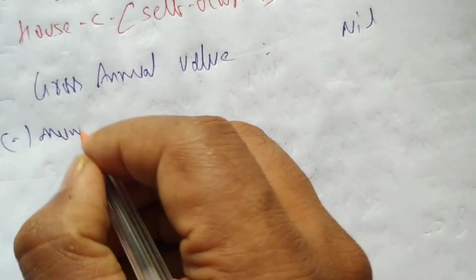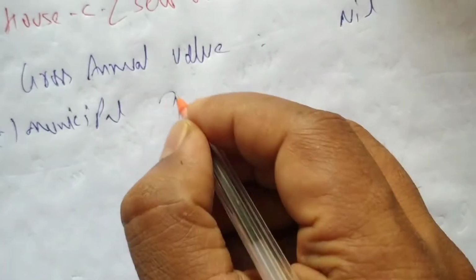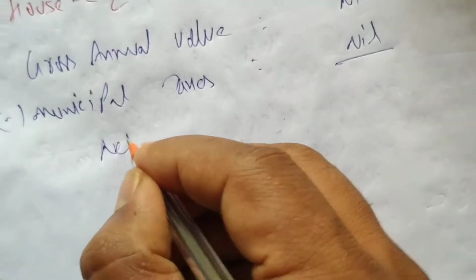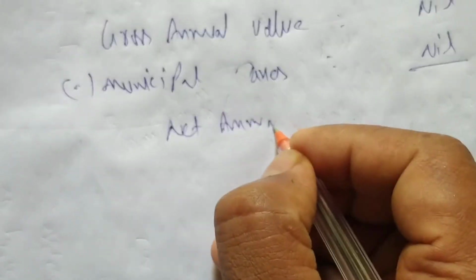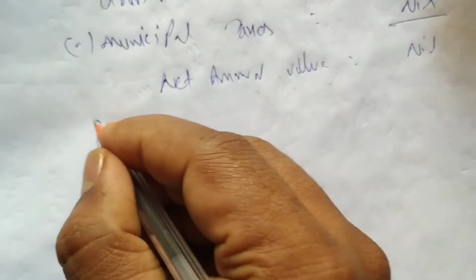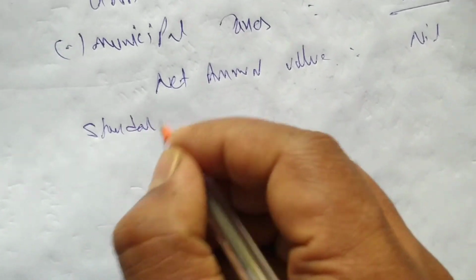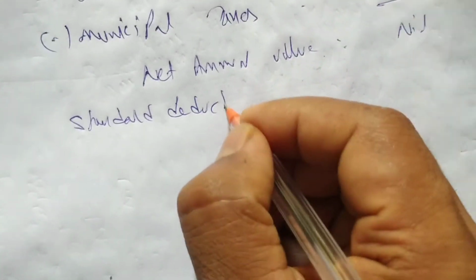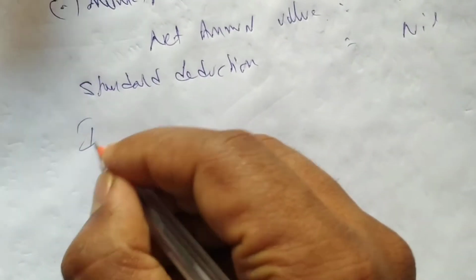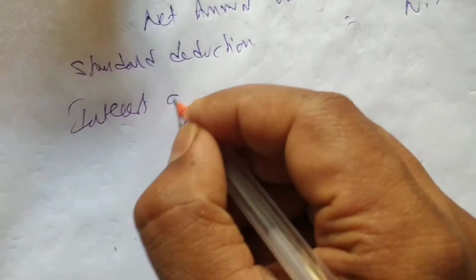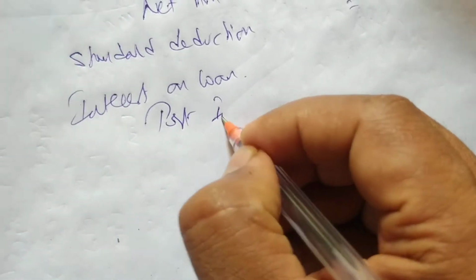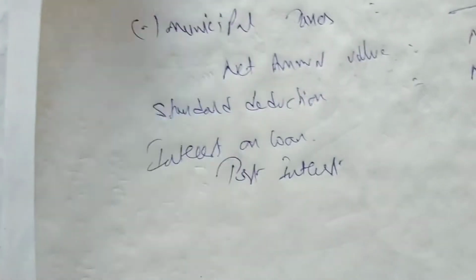Municipal taxes also nil. Net annual value will also be nil. Okay. Next is what? Standard deduction. That is also nil. Next is what? Interest on loan we can consider. One is post. Post interest is there.